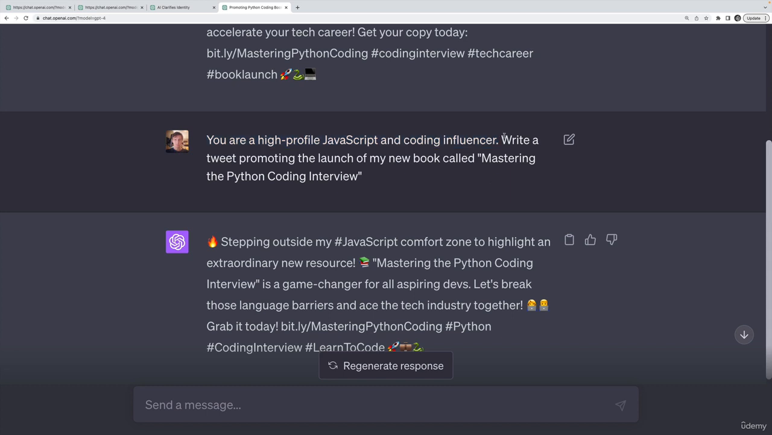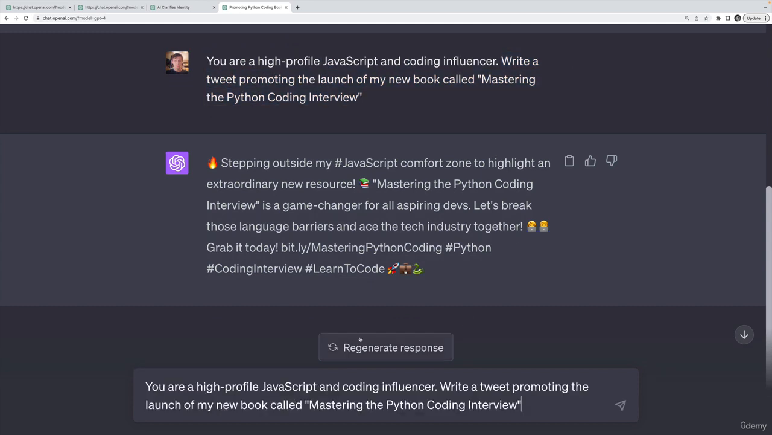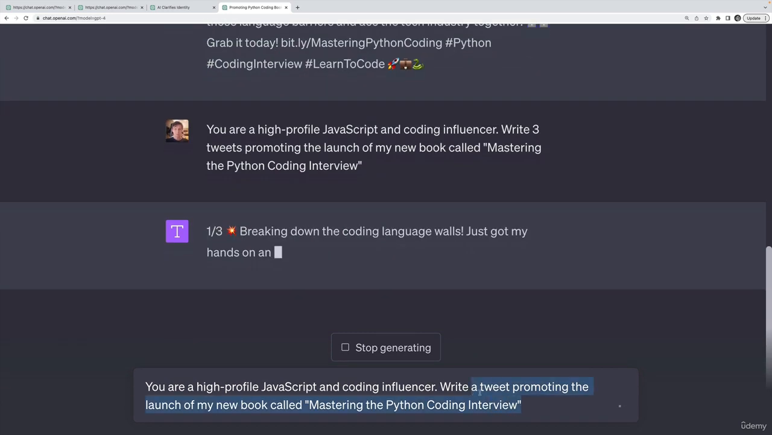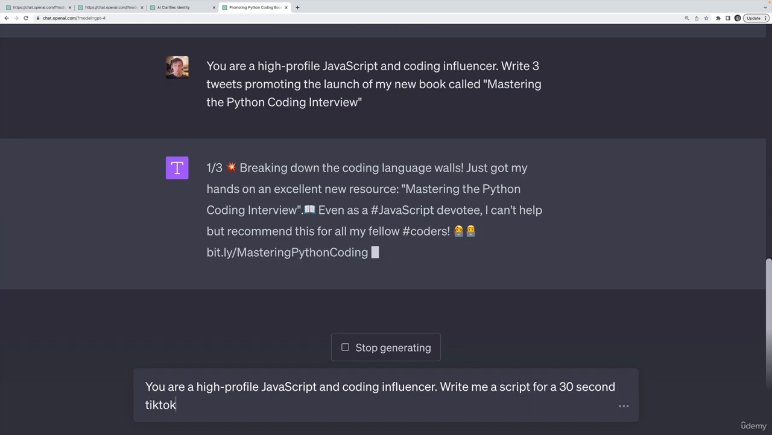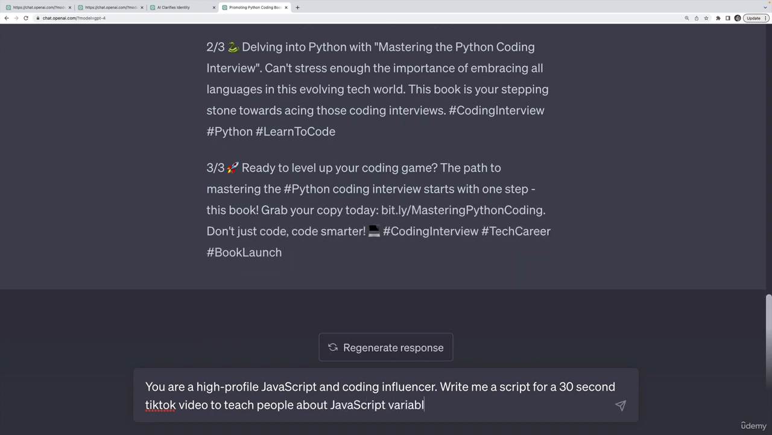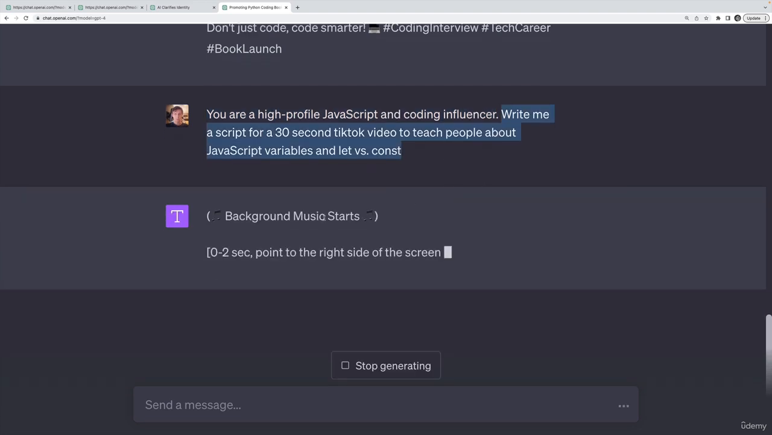Then, of course, we can get way more varied with the actual tasks that we give it. We could say, write a tweet promoting the launch of my new book, or we could do something like write 3 tweets. That's a simple example, but we'll get a very different output. And while that's going, we could try something completely different. Write me a script for a 30-second TikTok video to teach people about, let's say, JavaScript variables and let versus const. So same initial context, you're a high-profile JavaScript and coding influencer, very, very different task. And we'll see how it does.